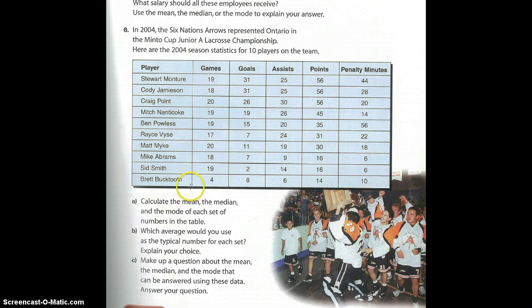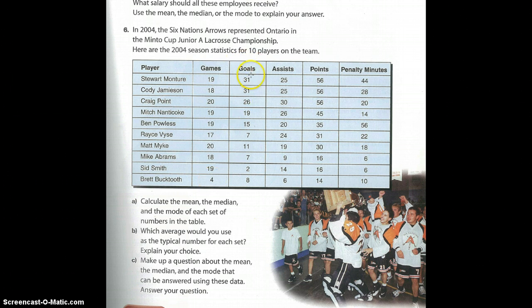So there's 10 players on this team, and 6A says calculate the mean, the median, and the mode of each set of numbers in the table. So games, first mean, the mean number of games all these players participated in. Stuart Montour played in 19 games, so I would add 19 to Cody Jamieson's 18 games, all the way down to Brett Bucktooth's 4 games. So I would add those up and then divide by however many players there are, and there's 10. Add them up, divide by 10, that's the mean.